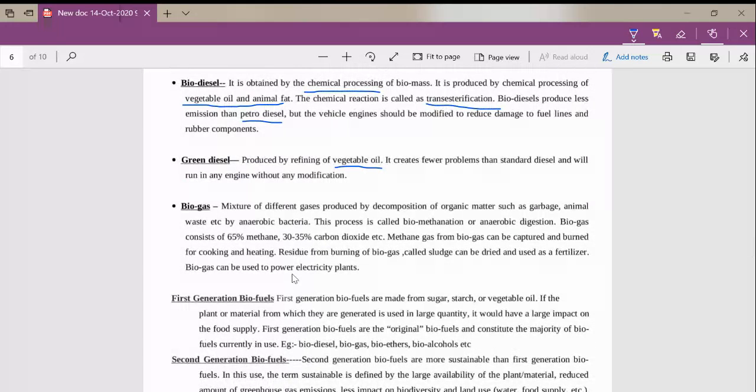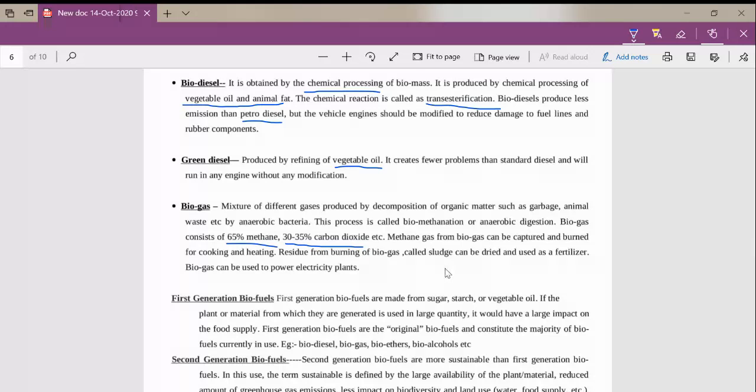Okay. So next is biogas. It is also known as gobar gas. It is a mixture of different gases produced by the decomposition of organic matter such as garbage, animal waste, etc. by anaerobic bacteria, and this process is called biomethanation or anaerobic digestion. We know that biogas contains 65 percent methane and 30 to 35 percent carbon dioxide. The methane from the biogas can be captured and burned for cooking and heating.